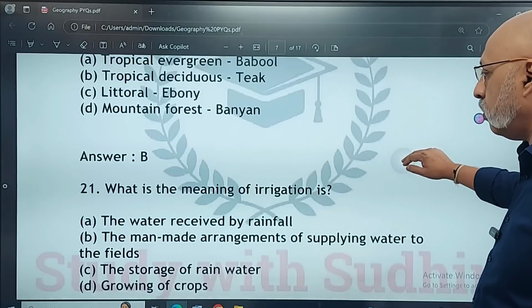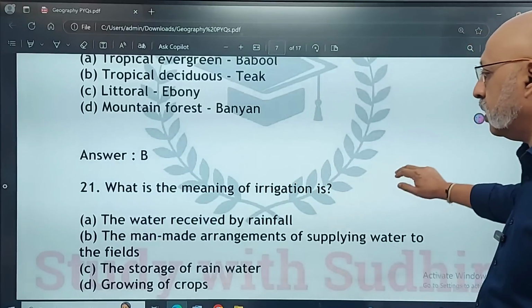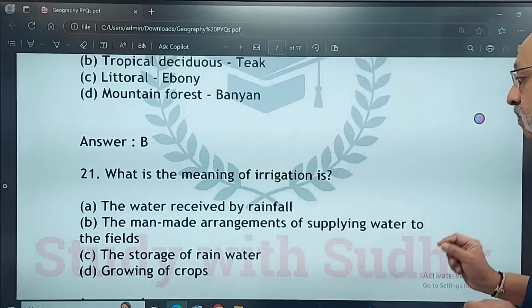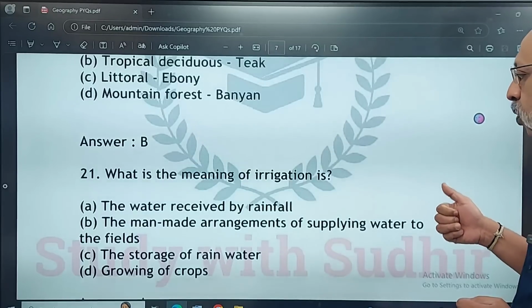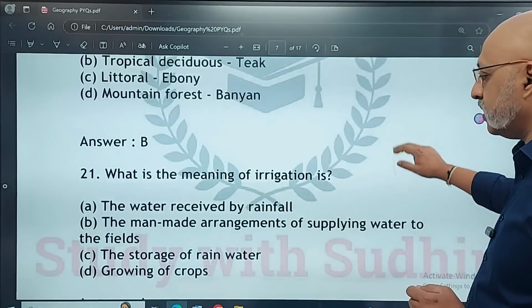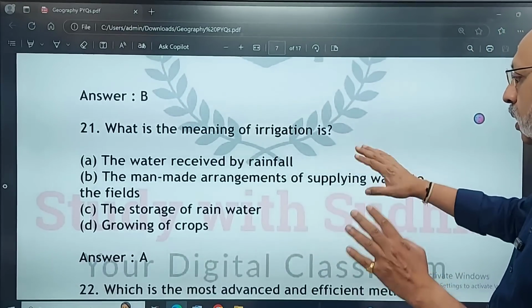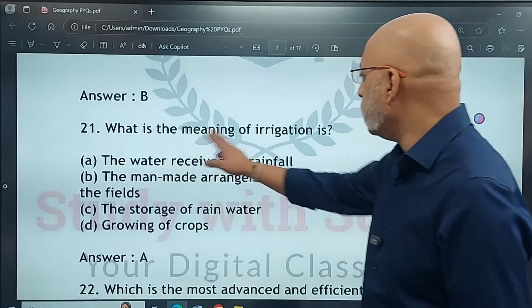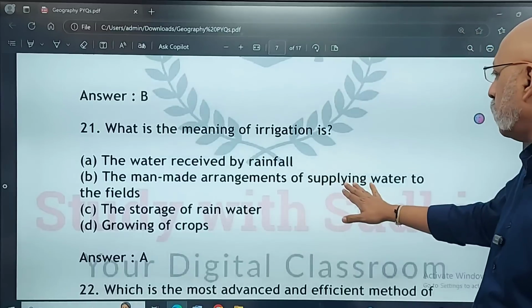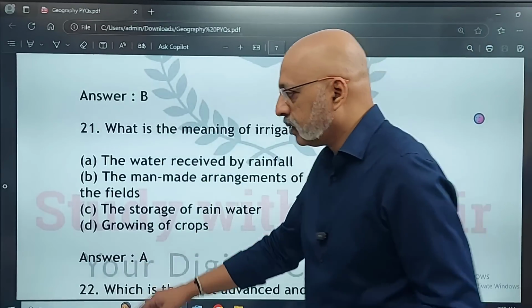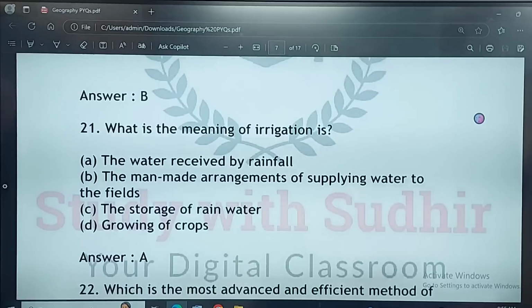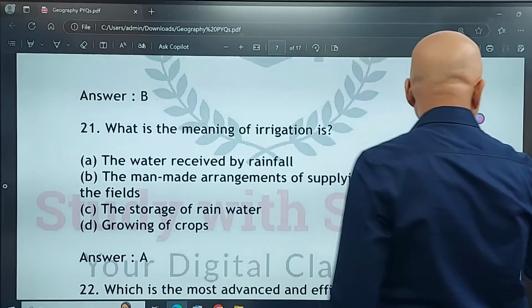What is the meaning of irrigation? The water received by rainfall, the man-made arrangement of supplying water to the fields, the storage of rainwater, or the growing of crops. The correct answer is B. Irrigation means the man-made arrangement of supplying water to the fields. Sorry, this is B. The water received by rainfall definitely cannot be called irrigation. Sorry, I wrote that wrong.